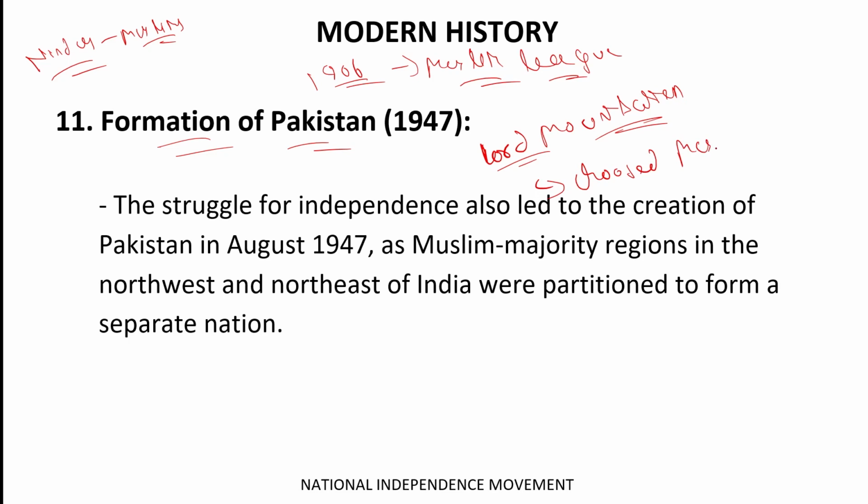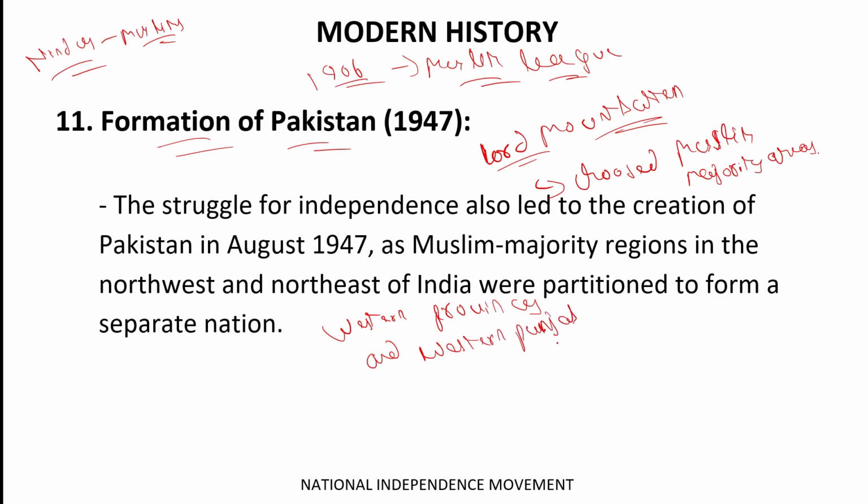So what he did, he chose Muslim majority areas. So that's why the western provinces and western Punjab were given to Pakistan.